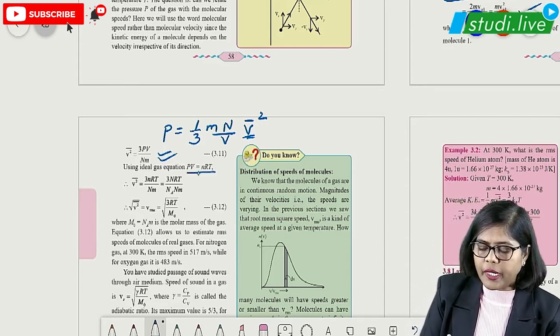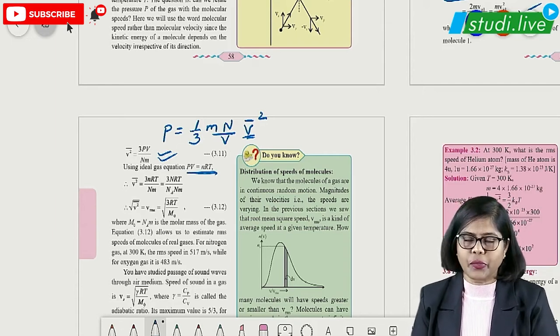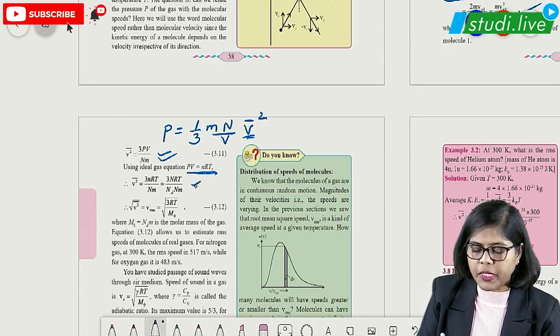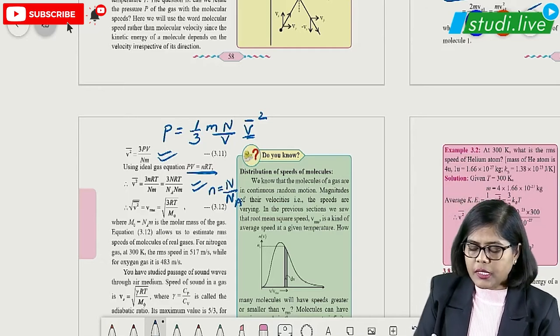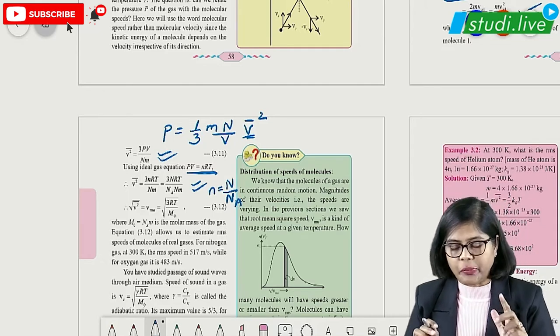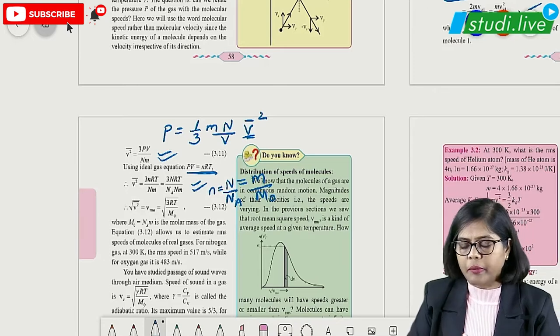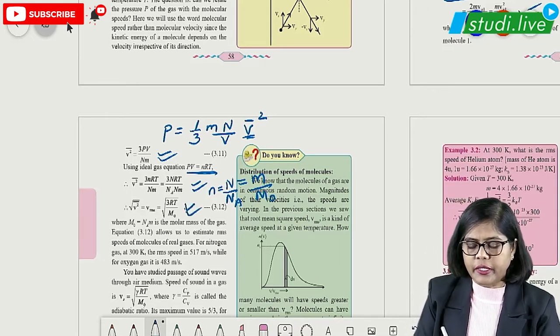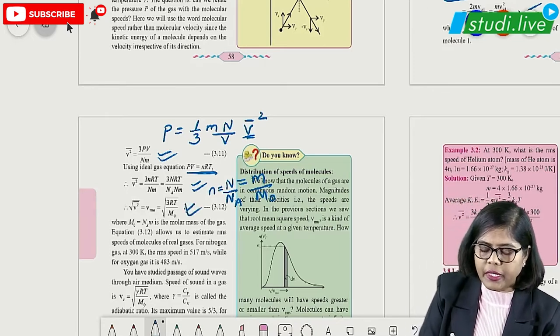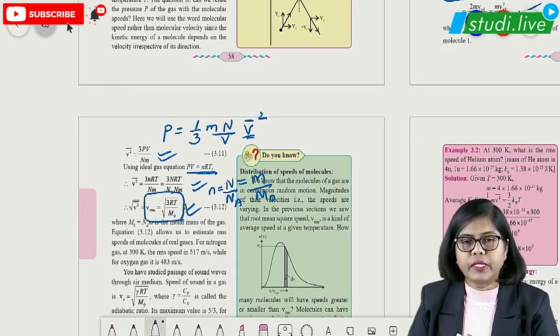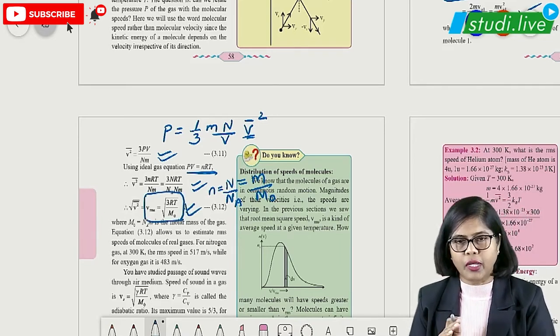And then students, we know that PV is equal to nRT, that is ideal gas equation. So we can substitute here. So you are getting this particular part, right? And then we have already learned that n is nothing but what? Number of moles is N upon Na. That part is substituted here. The same thing already I told you in the first page only. You have to remember those formulae. That is, this is nothing but what? Mass upon molar mass, right? That is what is substituted here. So we are getting here RMS speed as root of 3 RT upon M0, that is molar mass.